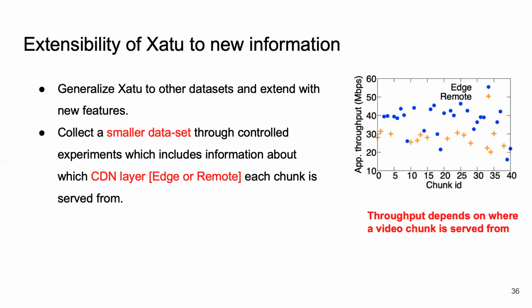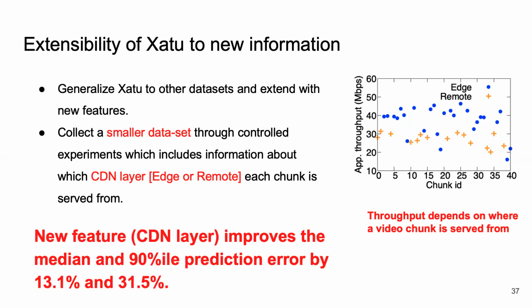Let's look at an example session where the chunks can be served from either an edge server or a remote server. The throughput from a video chunk served from an edge server is significantly higher compared to a chunk served from a remote server, as expected. When we add this information to Xatu, we see that it improves the prediction accuracy and reduces the median and 90th percentile error by more than 13 and 31% respectively. Thus, Xatu is extensible and can include new features.